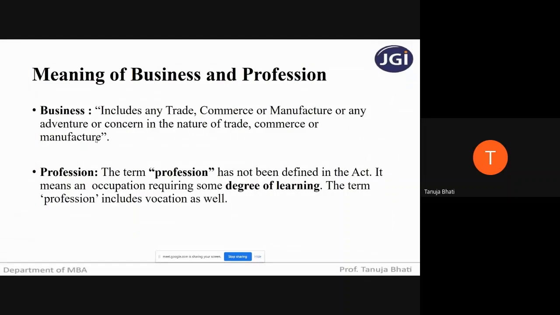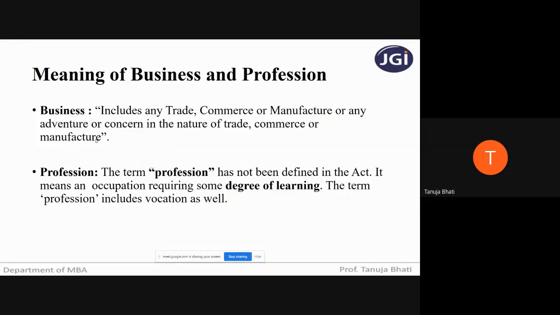And trading means when he is just purchasing an article, not doing any activity on that article, not converting that article into some other product. He is just purchasing an article and selling the same article without converting it into some other form. It is called trading. So when any SSC just purchases the materials and sells the material, he is said to be doing trading.